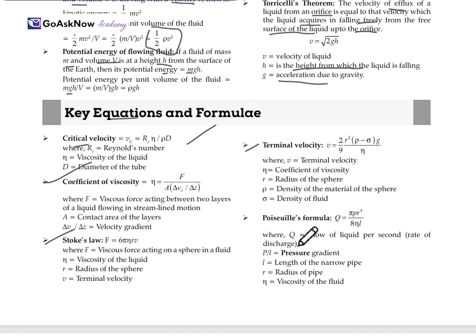Poiseuille's formula is Q equals pi P R raised to the power 4 upon 8 eta L, where Q is the rate of discharge of liquid per second, P upon L is the pressure gradient, L is the length of the narrow pipe, R is the radius, and eta is the viscosity of the liquid.